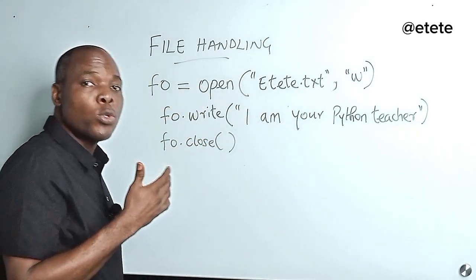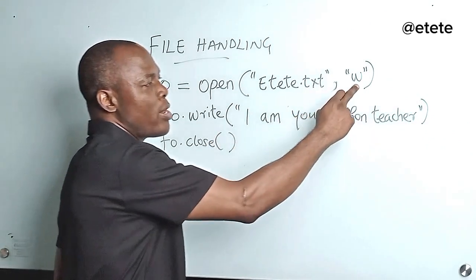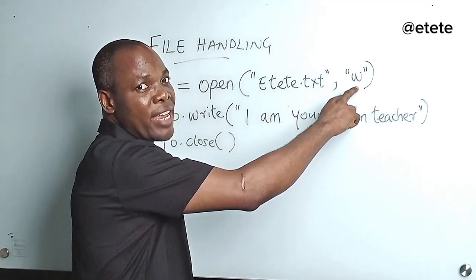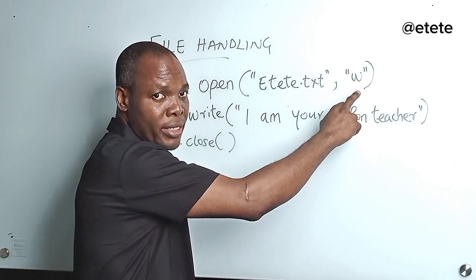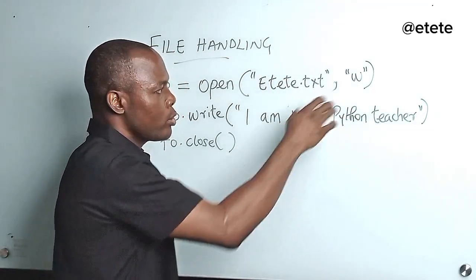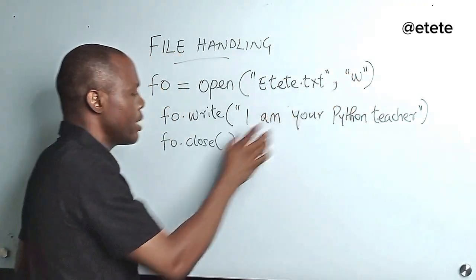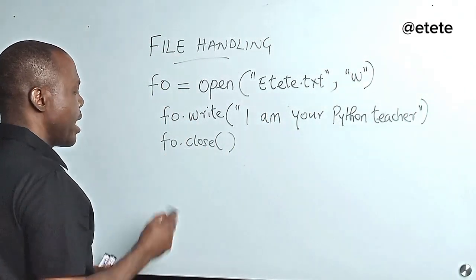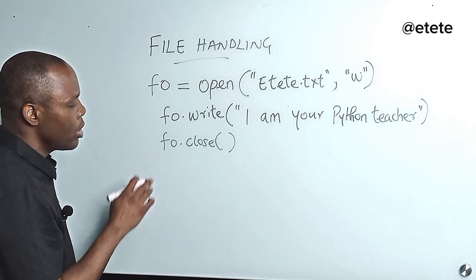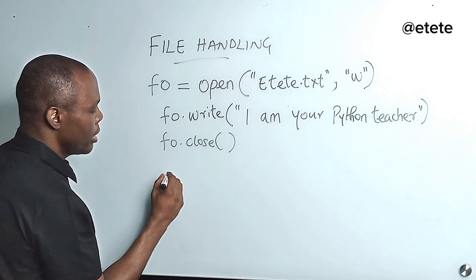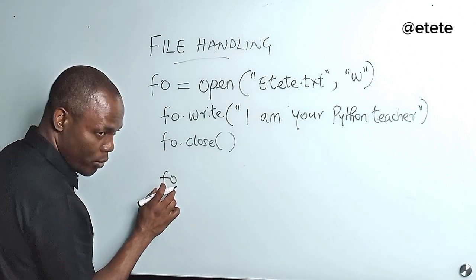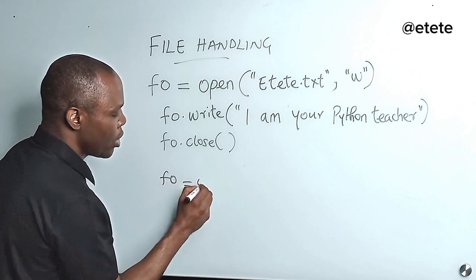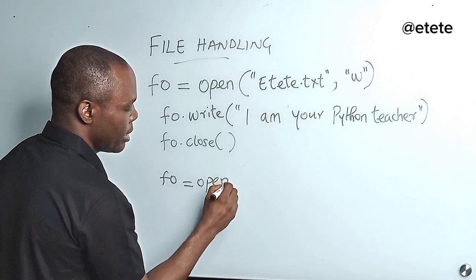Now, if I want to read from the file, there are other access modes I can give here. I can also say write read, but I don't want to do it that way. This is one mode in which I have given. I have to write another mode here for you to be able to read from the file. If I'm going to read from it, all I need to do is declare another variable, which is another file object, and then call the open function again, right?